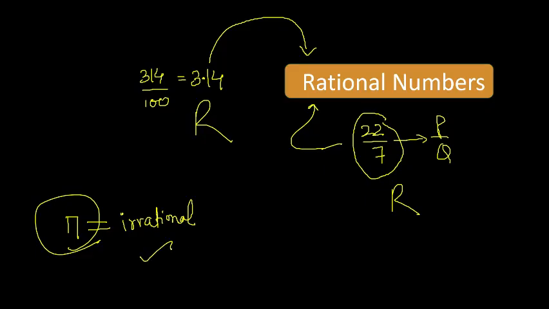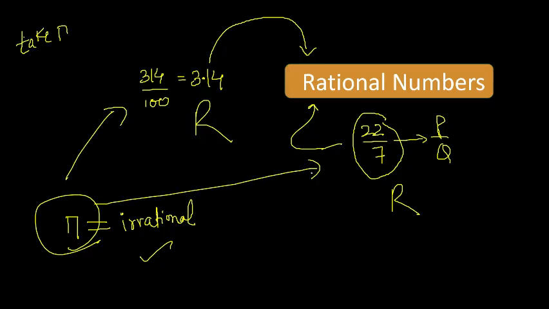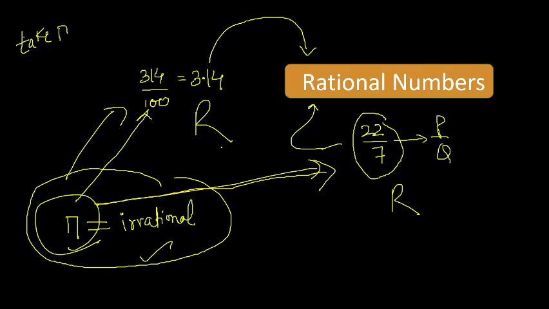That's why it is irrational. But generally in questions we take pi as 3.14 or as 22 by 7. That is a different story because we assume some approximate value of pi. It is given in the question, but there is a difference between all these numbers. Pi is irrational and the rest two numbers are rational.